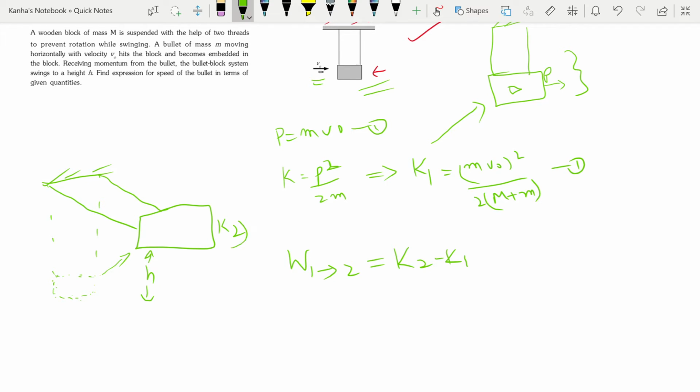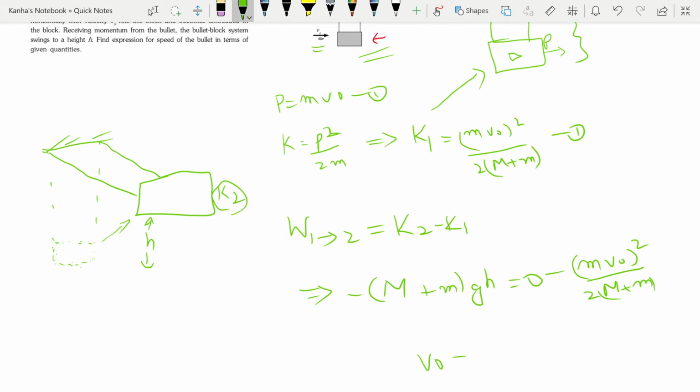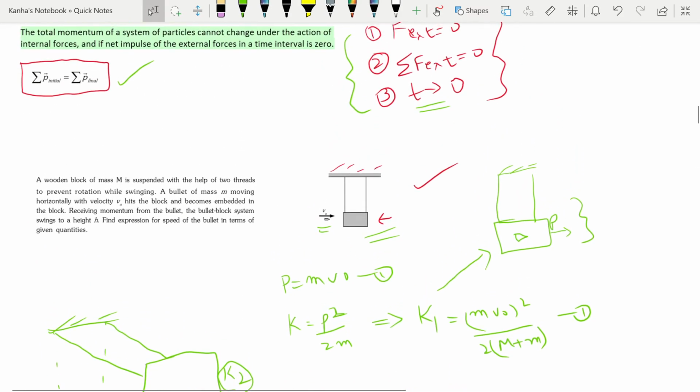Okay, K2 is the kinetic energy at this height. That implies I can write minus big M plus small m times g h, which equals 0 minus m v naught square by 2 times big M plus small m, from the above equation. If you just rearrange these terms, you will get v naught is equal to big M plus small m by small m times root 2 g h. So this is the basic example of the principle of linear momentum.